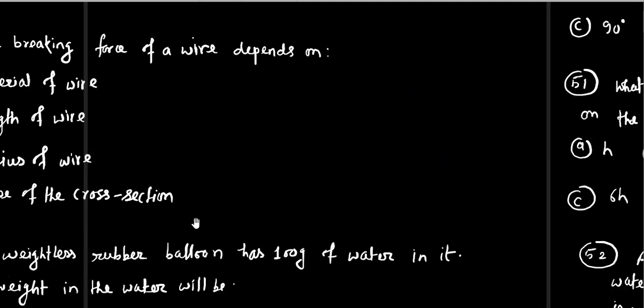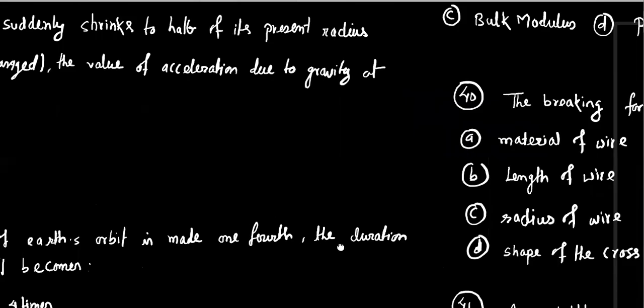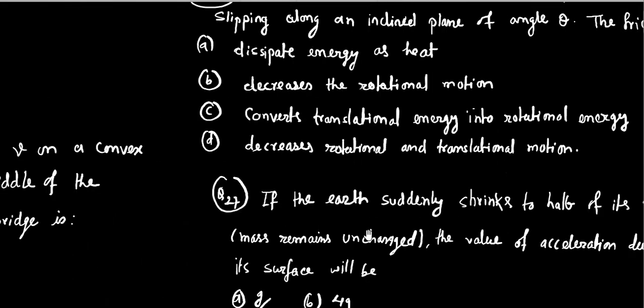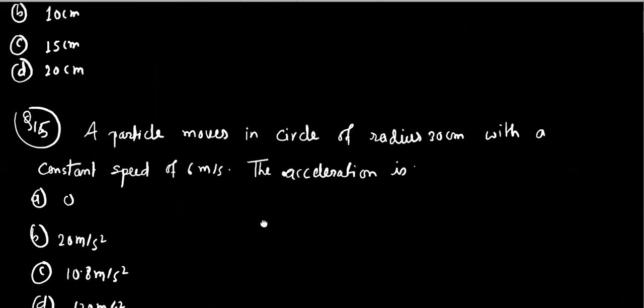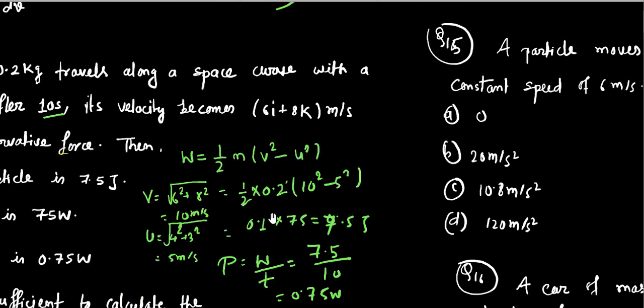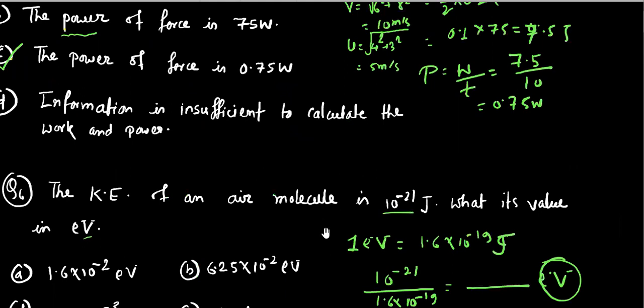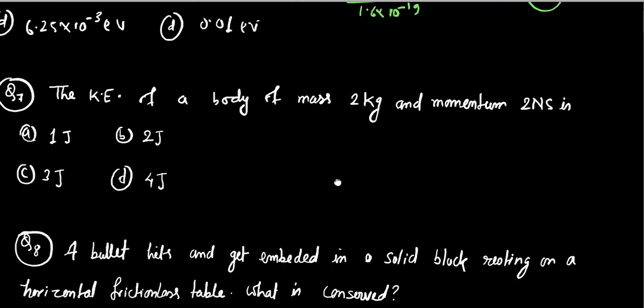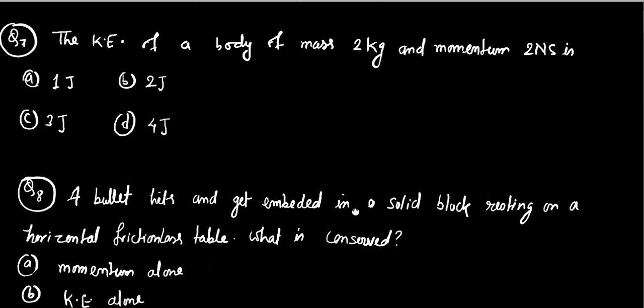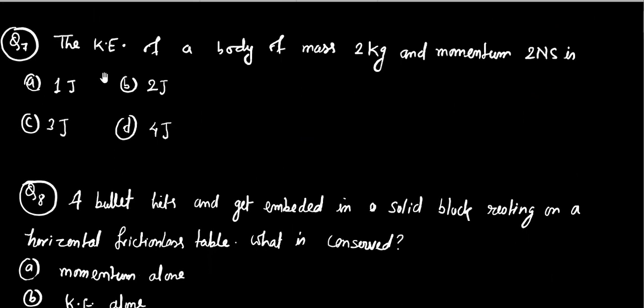So we have to find the kinetic energy by using the value of momentum and mass.